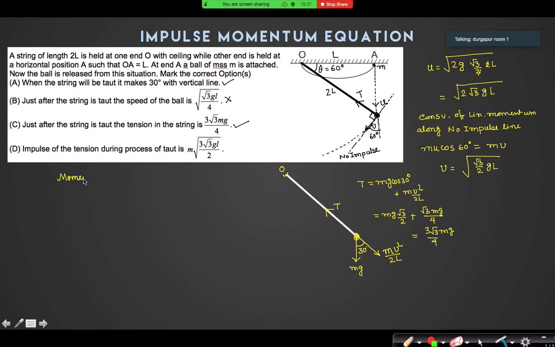Momentum change along tension is equal to the integral of T dt, right? And what is the integral of T dt? Final momentum is 0. And what is the initial momentum along this line? What is the initial momentum along this line? Initial momentum along this line is what?